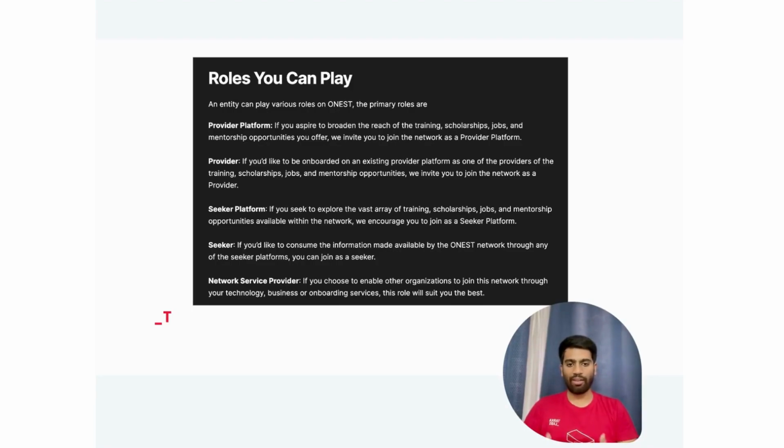And lastly, we have network service providers. These are the tech folks like us here at Tarka Labs who facilitate the integration of other organizations into ONEST. If you provide technological solutions for businesses, this role is where you can help others join and benefit from the network.